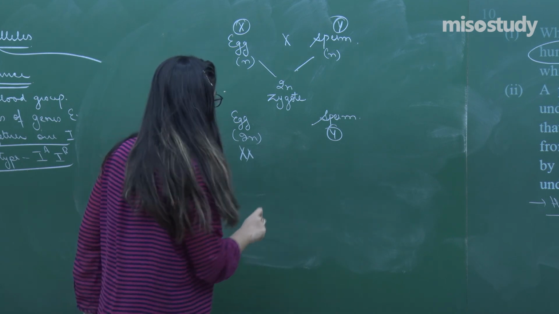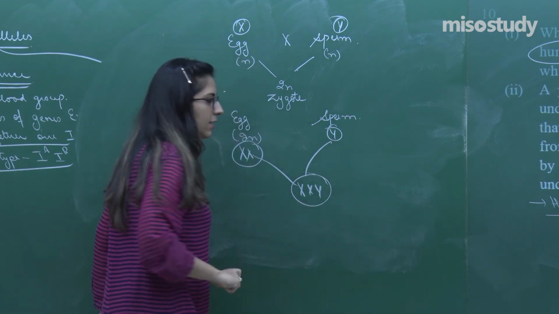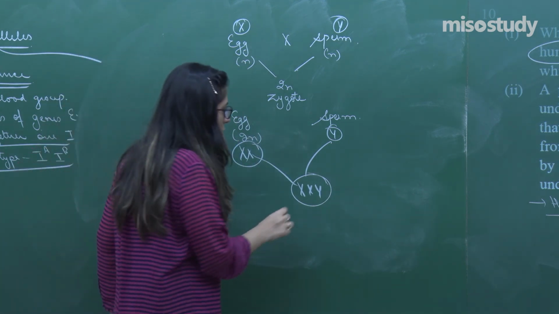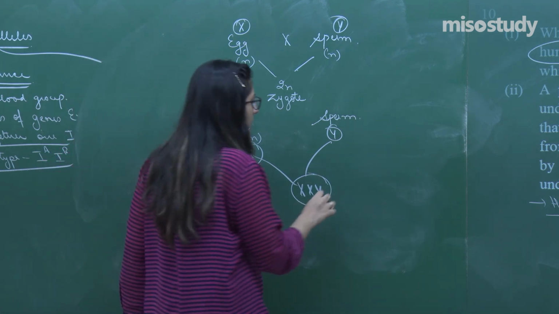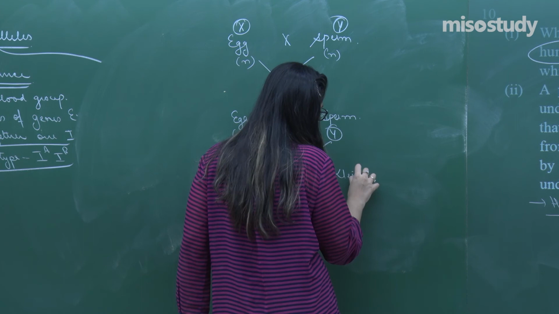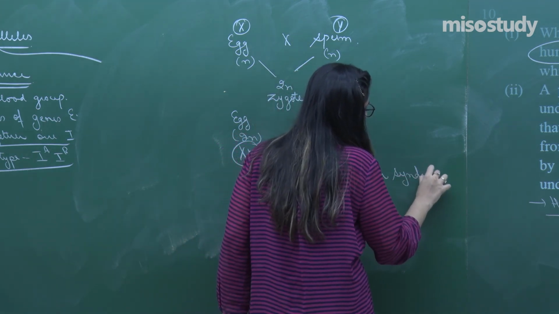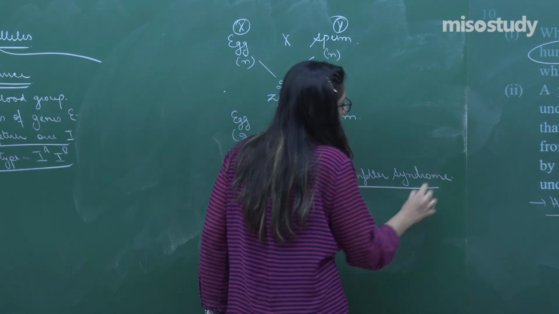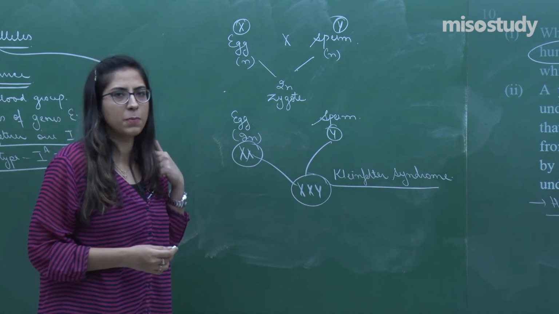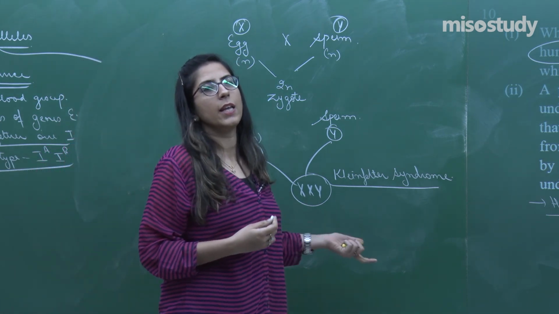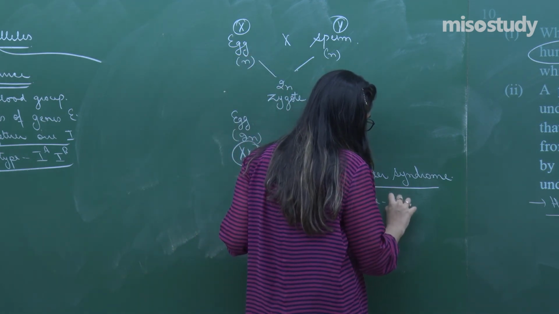Now, if the fertilization happens between these, what type of zygote will be formed? XXY. This XXY condition is called Klinefelter syndrome. In this syndrome, the male is sterile.